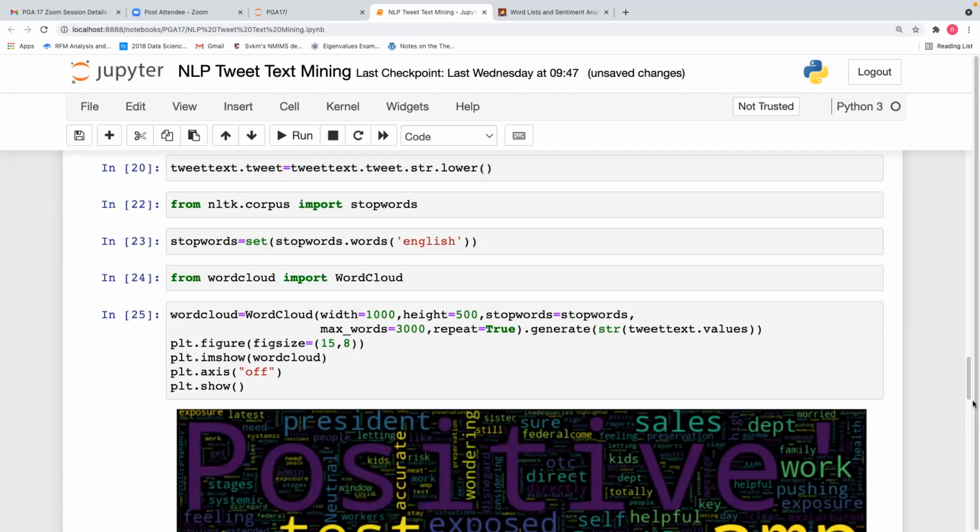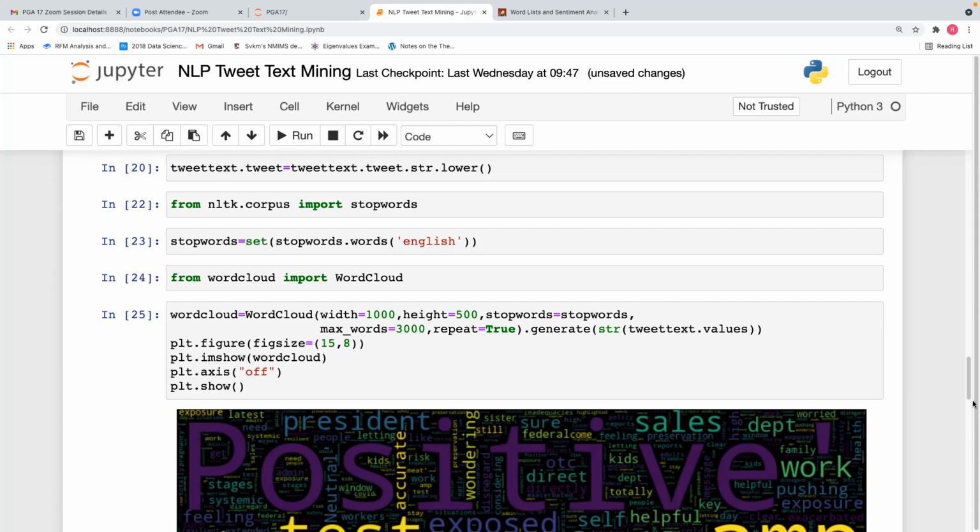After this, we will do word token. After creating the word cloud, see, word cloud will break it into words on its own. So we don't need to tokenize it. Word cloud will generate the words from the sentences itself. So that we missed out. Actually, we don't need to do word tokenize before creating the word cloud, because word cloud has an inbuilt function to break the sentences into words and create the word cloud from words. What we were doing in a previous session was trying to tokenize the words first and then create the word cloud. That need not be done.